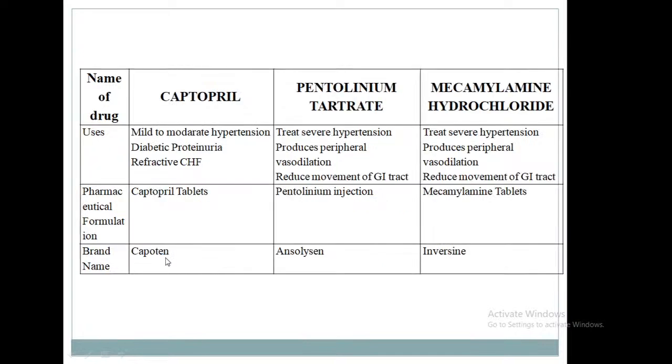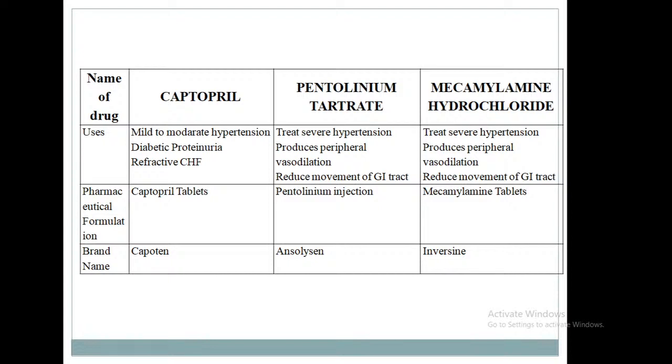Next drug under the antihypertensive drugs, captopril. Uses: mild to moderate hypertension. Also, it is used in diabetic proteinuria, and it is used to treat refractory congestive heart failure. Pharmaceutical formulation, captopril tablets, brand name Capoten.